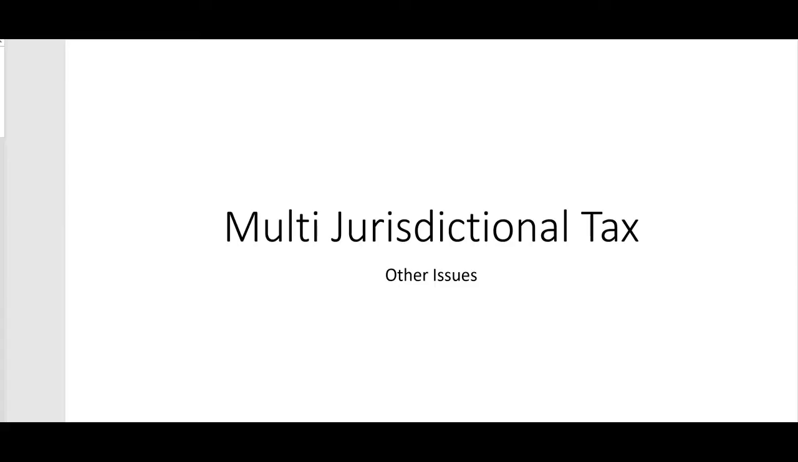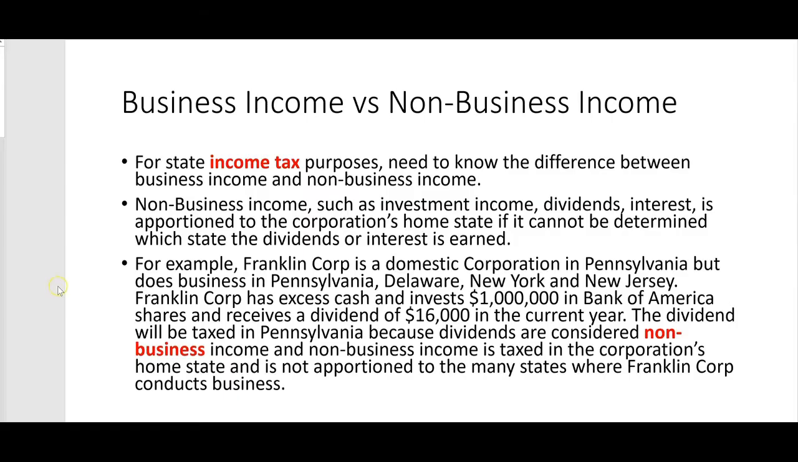All right, here's some other issues in multi-jurisdictional tax the CPA exam could easily ask about, so let's see what we have to know. The idea of business income versus non-business income when it comes to state income tax purposes. So the exam will give you taxable income of a corporation that does business in several states, and they'll ask you how much does this one particular state tax for state income tax this corporation's bottom line. And before you know the answer, you have to be able to determine whether the income is non-business income, such as investment income, like dividends, interest. That would be apportioned to the corporation's home state only.